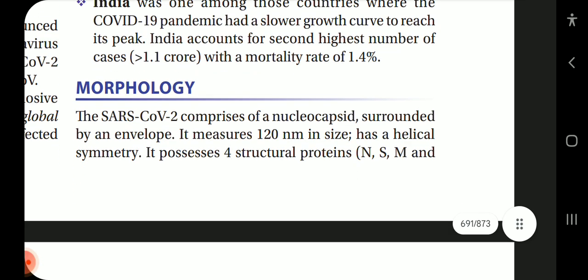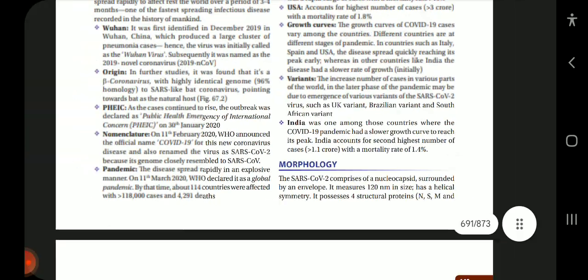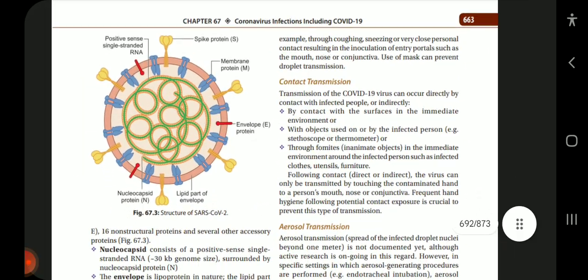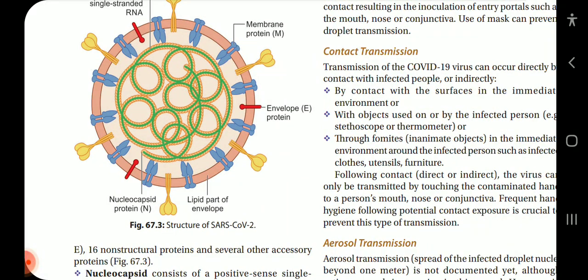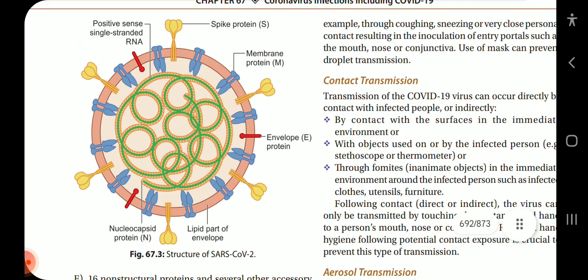Now coming on to the morphology of the virus, the SARS-CoV-2 comprises a nucleic acid surrounded by an envelope. It measures 120 nanometers in size, has a helical symmetry, and possesses four structural proteins N, S, M, and E, 16 non-structural proteins, and several other accessory proteins. In this figure, we can see the structure of SARS-CoV-2.